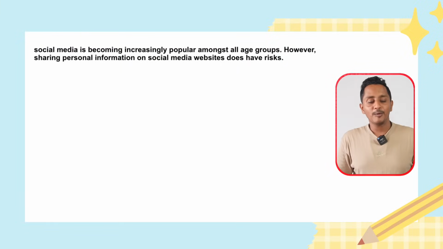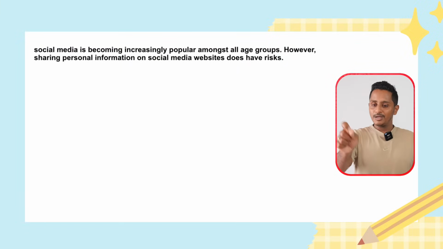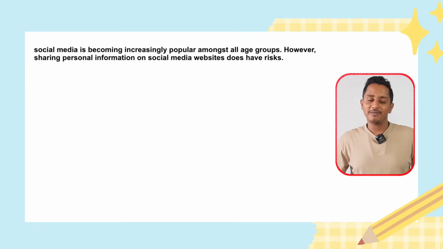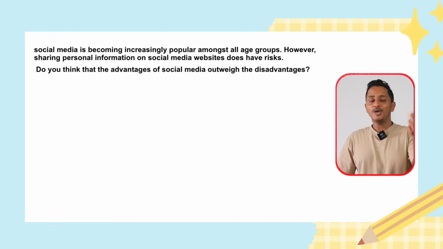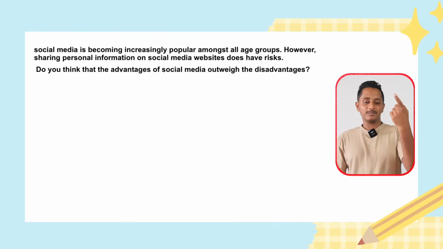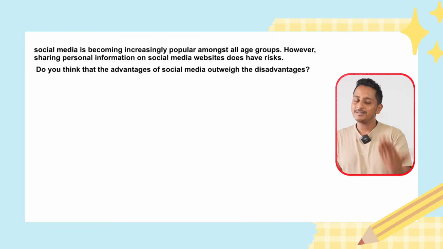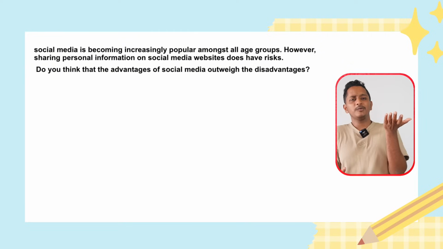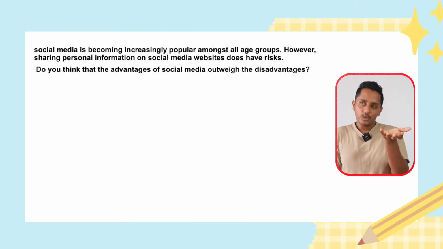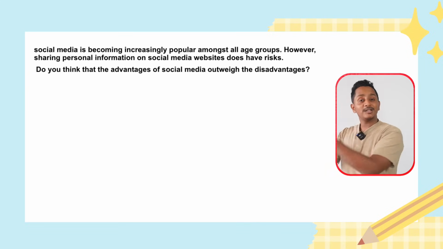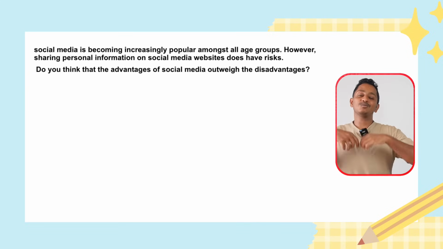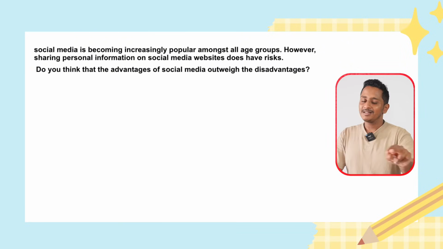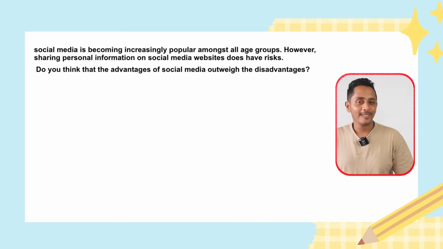Now, using the same structure, we will see how to write one perfect response. Social media is becoming increasingly popular among all age groups. However, sharing personal information on social media websites does have risks. This is a topic statement. Below is the question. Do you think advantages of social media outweigh the disadvantages? They're asking, do advantages outweigh the disadvantages? You got to talk about advantages, you got to talk about disadvantages, and then you're going to say whether the effect of advantages is more than the effect of disadvantages. This is not the number of advantages. Hope you are getting it.